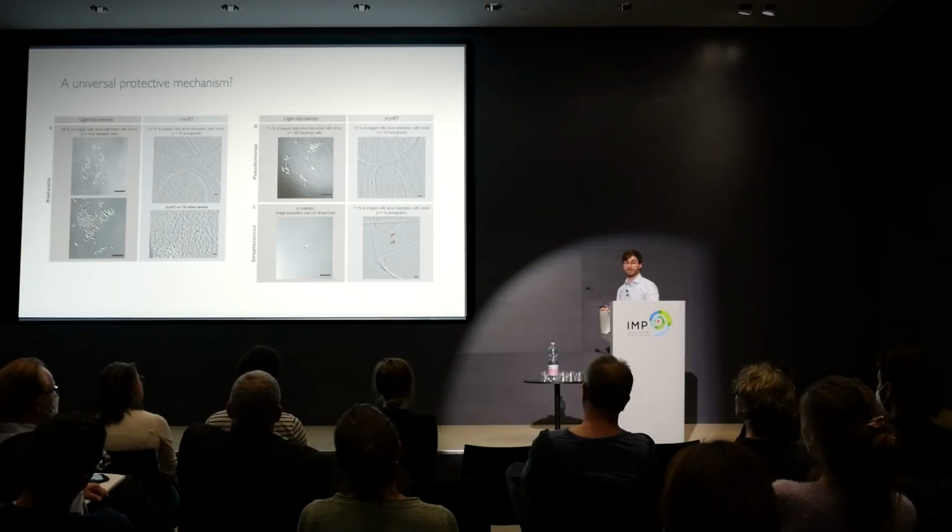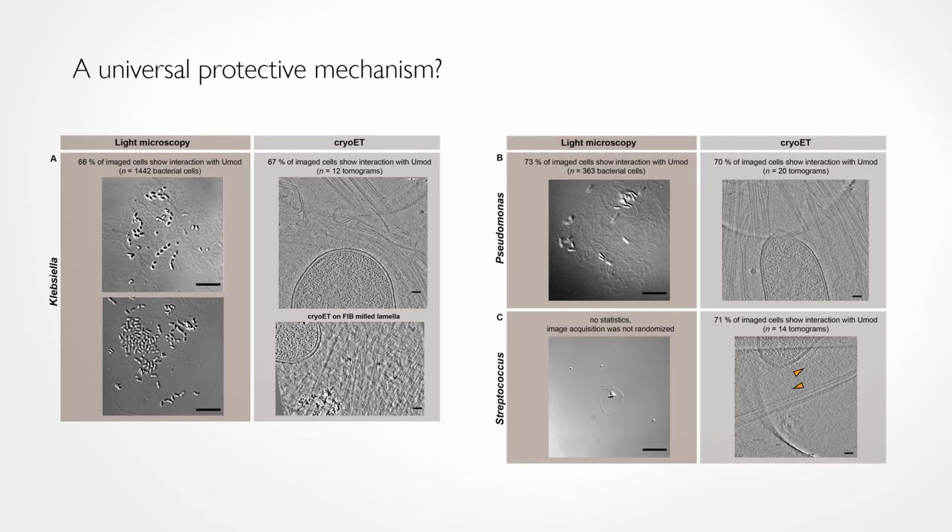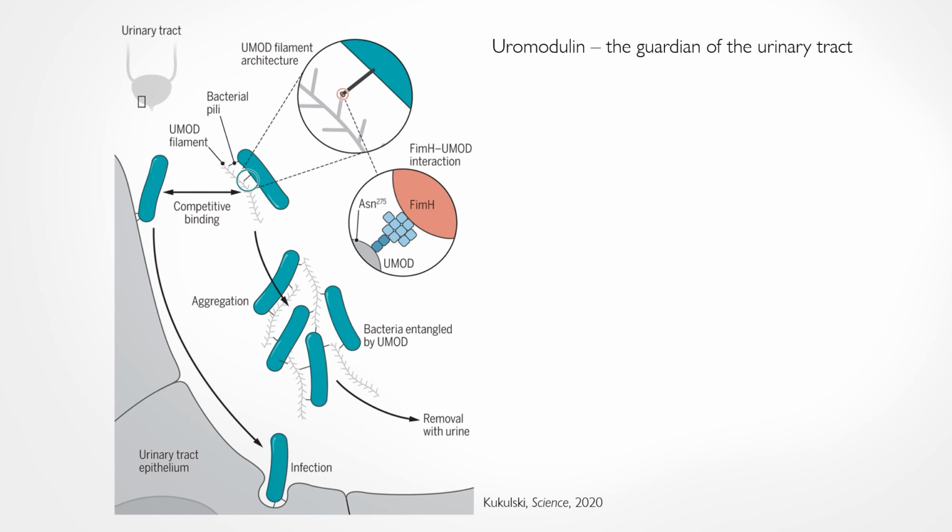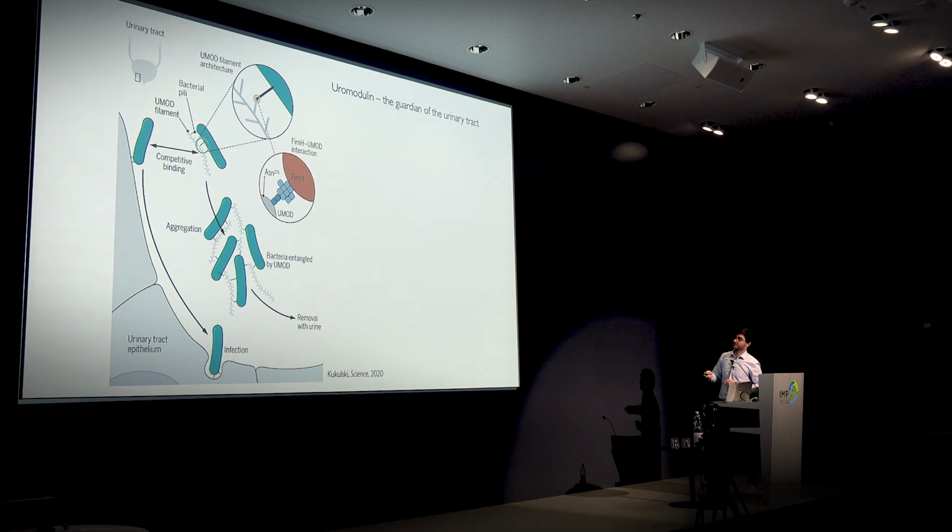However, the exact mechanism is still not known. We have some hints that these other glycans we found in uromodulin can be recognized by other pili, other than type 1 pili. Uromodulin competes with the binding of the type 1 pili to the epithelial cells. As it's a filament, it's a multivalent binder, which leads to encapsulation of bacteria and also aggregation. And these aggregates might be easier to remove from the urine with micturition.